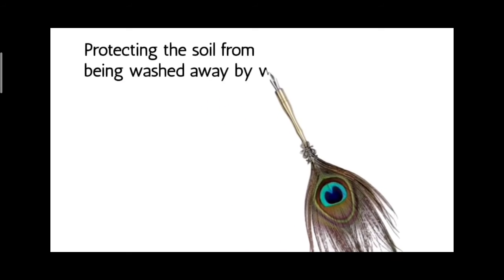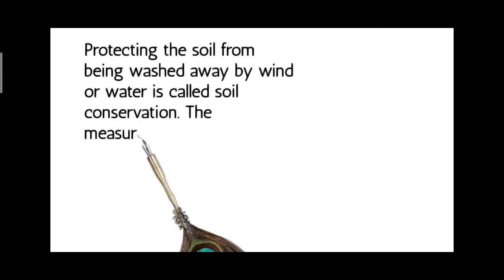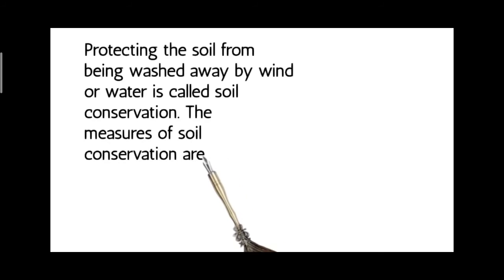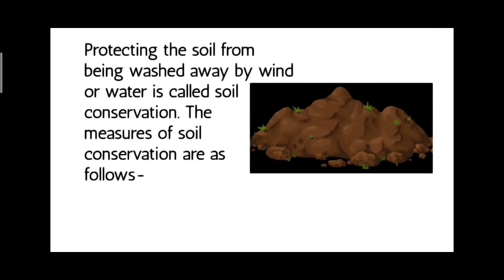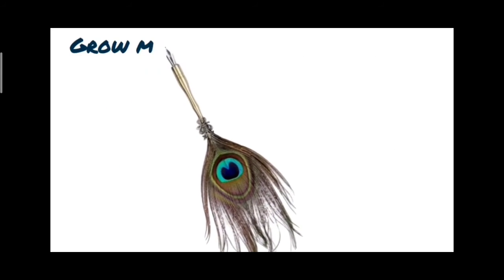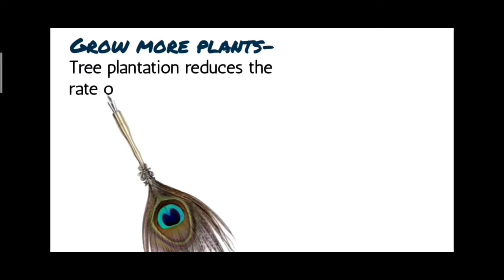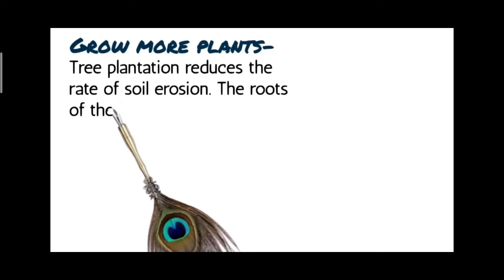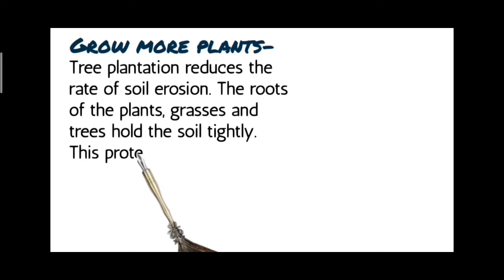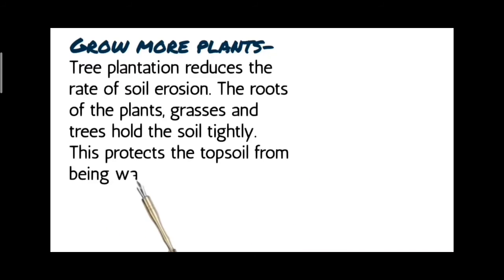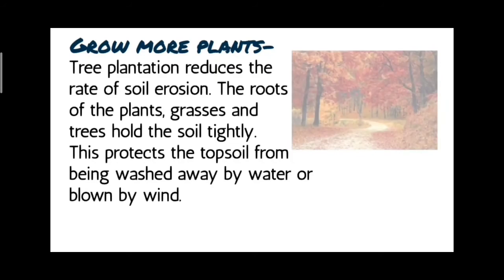Protecting the soil from being washed away by wind or water is called soil conservation. The measures of soil conservation are as follows. Grow more plants. Tree plantation reduces the rate of soil erosion. The roots of the plants, grasses, and trees hold the soil tightly. This protects the topsoil from being washed away by water or blown by wind.